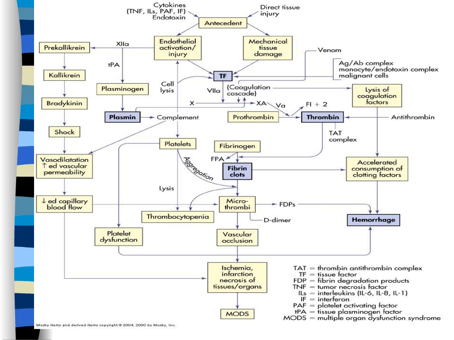This diagram goes into much more detail regarding the consequences or complications of DIC. You can see that it can start by a direct tissue injury or cytokines, endotoxins, causing both an endothelial-activated injury and a mechanical tissue damage, and all the consequences that lead down to the bottom of this slide, which leads to blood loss, which would cause hypovolemia, decreased cardiac output, tissue hypoxia because of lack of blood flow, ischemia, infarction, necrosis, and finally MODS, which is multi-organ dysfunction syndrome.